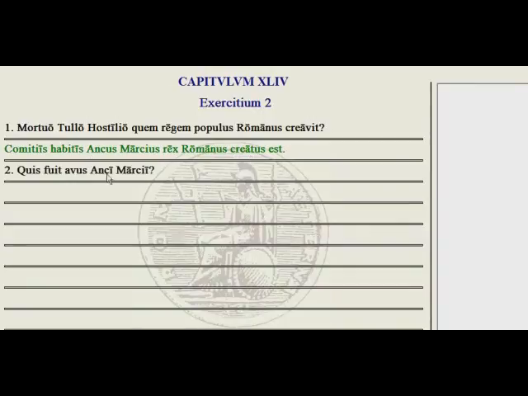And go on to number 2. Quis fuit avus Anci Marcii? So who was the grandfather of Ancus Marcius? Avus Anci Marcii Numa Pompilius erat. It was Numa Pompilius. Avus Anci Marcii fuit Numa Pompilius rex. So the grandfather of Ancus Marcius was King Numa Pompilius.